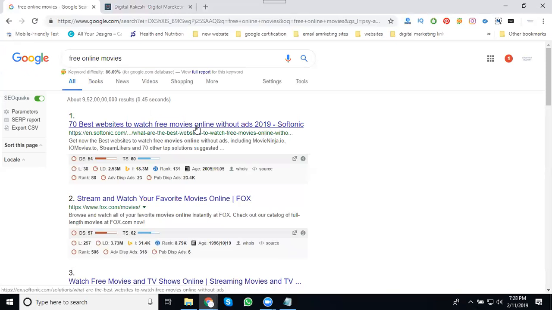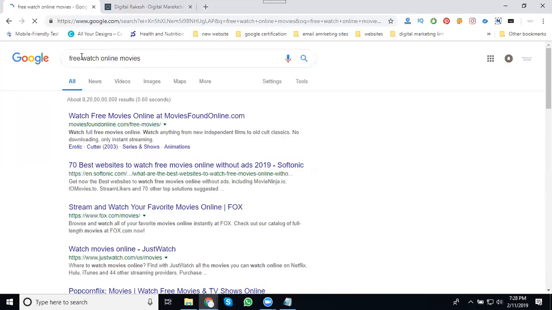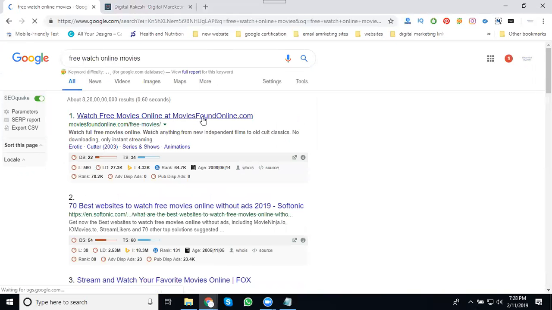For any title selection, you can implement a minimum of 10 keywords. The same one, free online movies: if you write free watch online movies, you get watch free movies online at moviefinder.com. So based on the keyword change, the websites also change and your searches also change.